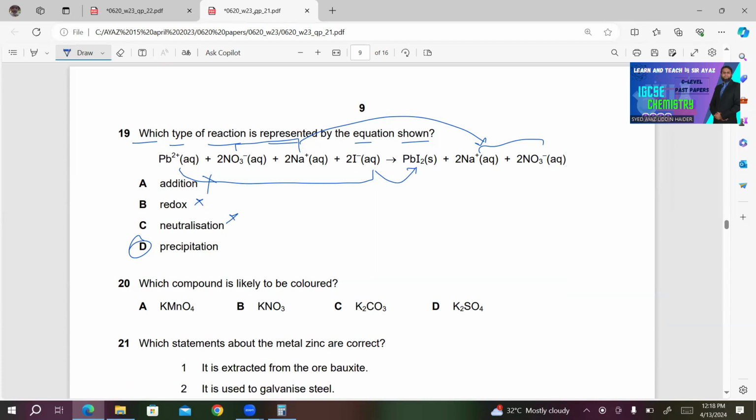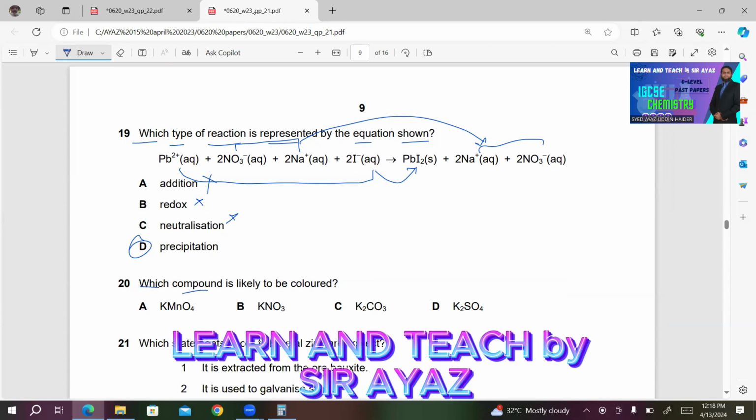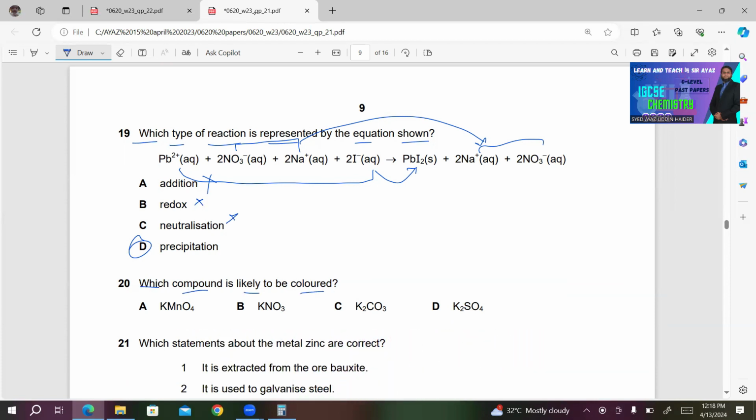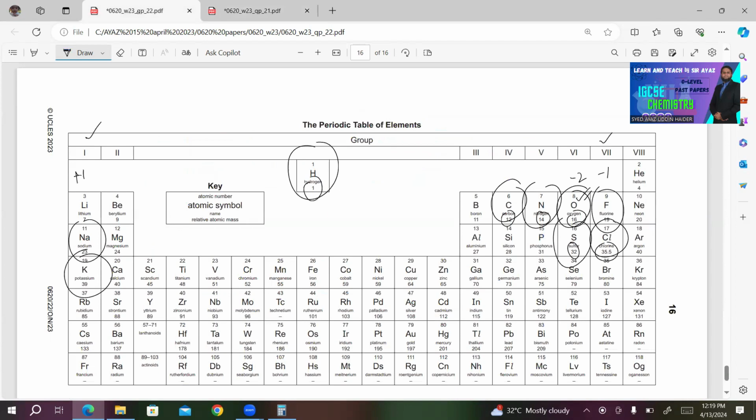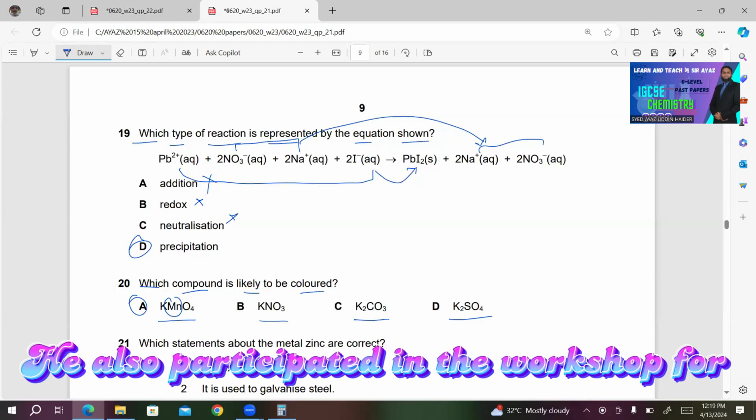Number 20. Which compound is likely to be colored? Look at the elements. We have KMnO4, KNO3, we have K2CO3, and we have K2SO4. So A must be colored. The reason is that it contains Mn. Where is Mn? Here is Mn. Mn is a transition metal, so it must be colored.